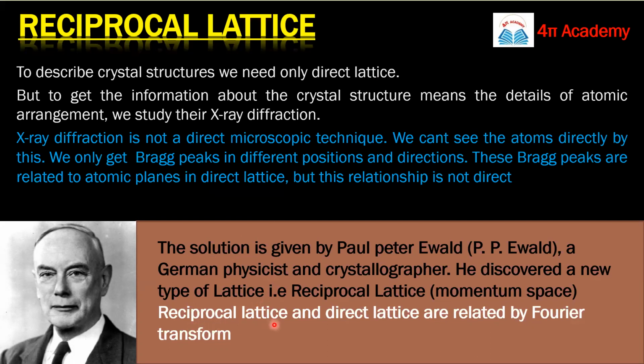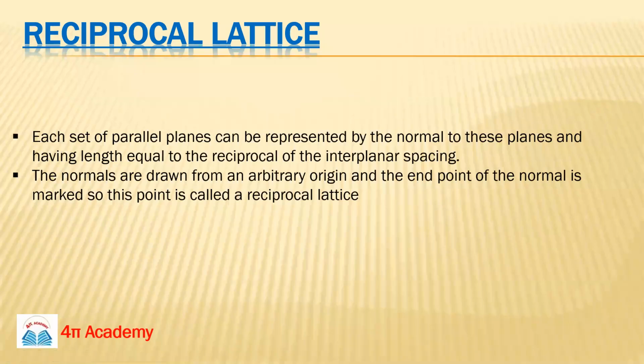The reciprocal lattice is basically a lattice notation system, and we can relate both the direct lattice and the reciprocal lattice by Fourier transform. You all know Fourier transform from mathematical physics. So by Fourier transform we can relate these two types of lattices, the direct lattice and the reciprocal lattice system.